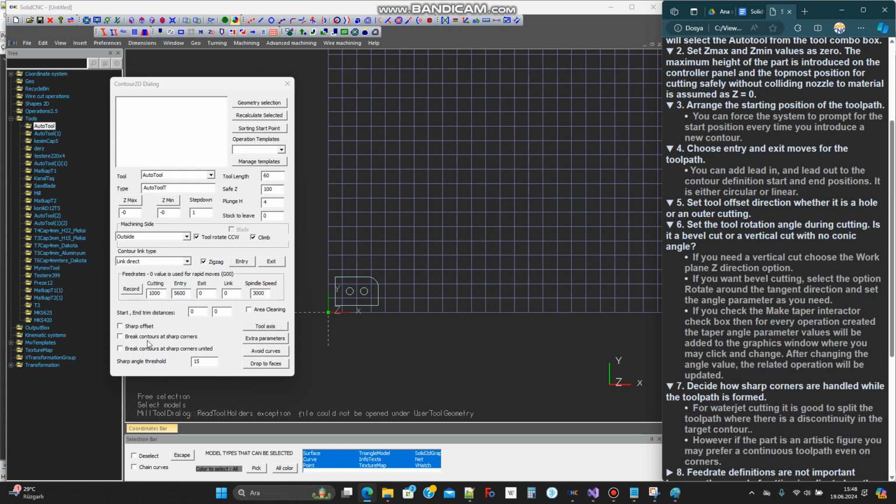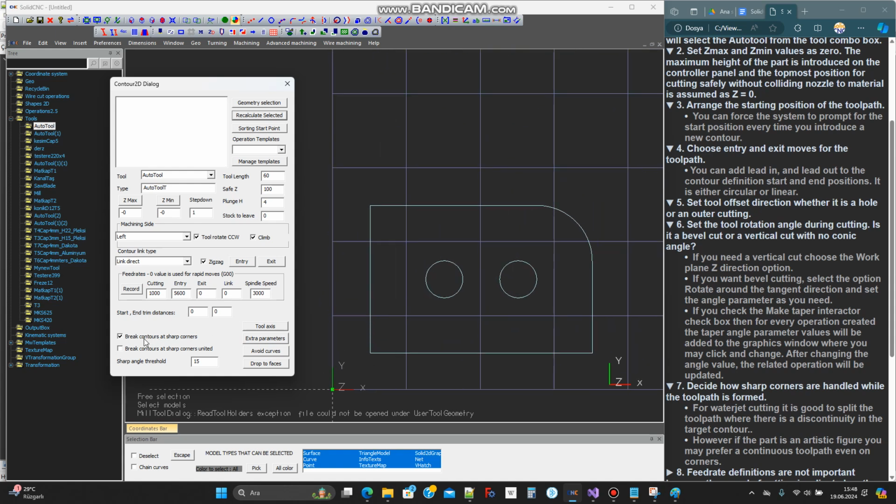Decide how sharp corners are handled while the toolpath is formed. For waterjet cutting, it is good to split the toolpath where there is a discontinuity in the target contour. However, if the part is an artistic figure, you may prefer a continuous toolpath even on corners.